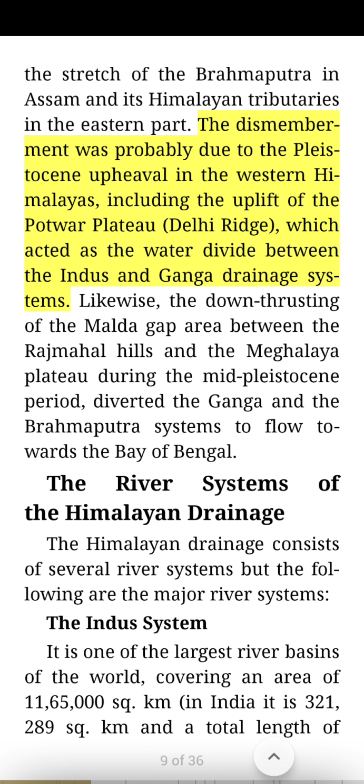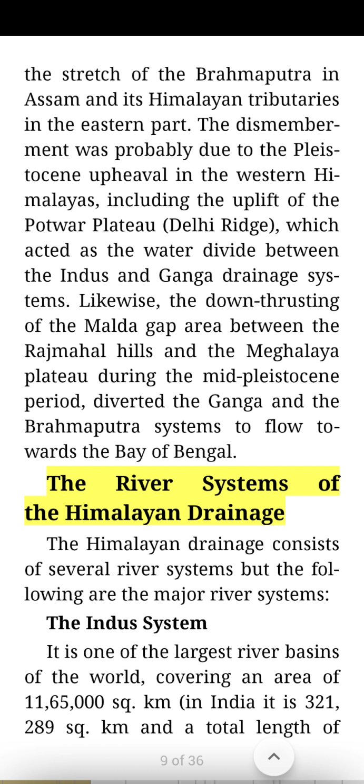The dismemberment was probably due to the Pleistocene upheaval in the western Himalayas, including the uplift of the Potwar Plateau and Delhi Ridge, which acted as the water divide between the Indus and Ganga drainage systems. Likewise, the down-thrusting of the Malda Gap area between the Rajmahal Hills and the Meghalaya Plateau during the mid-Pleistocene period diverted the Ganga and the Brahmaputra systems to flow towards the Bay of Bengal.